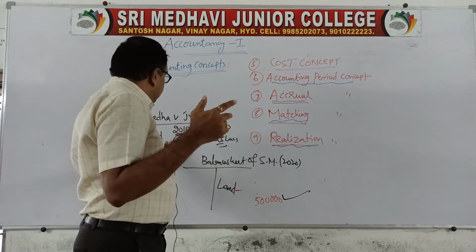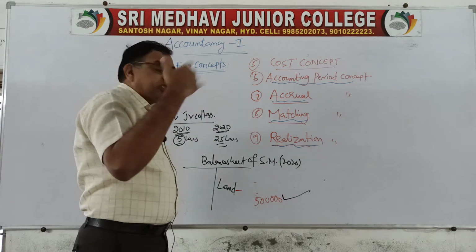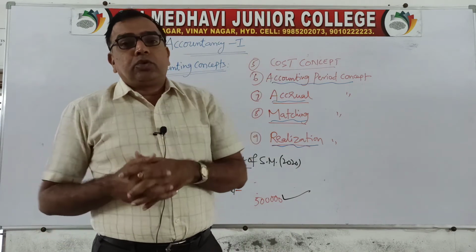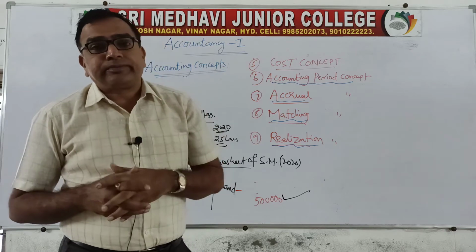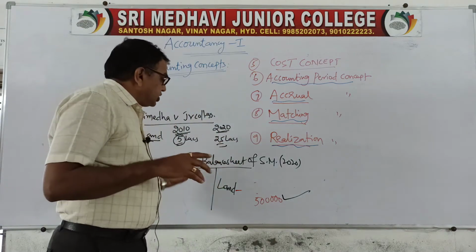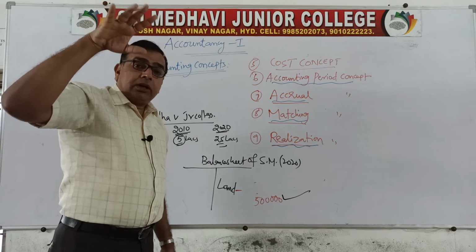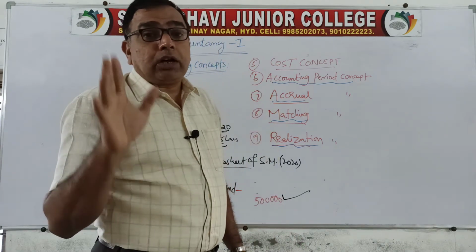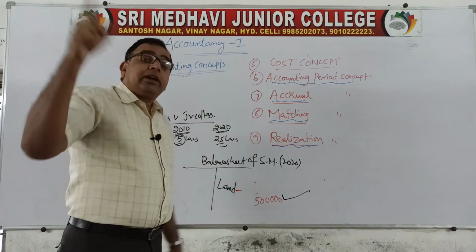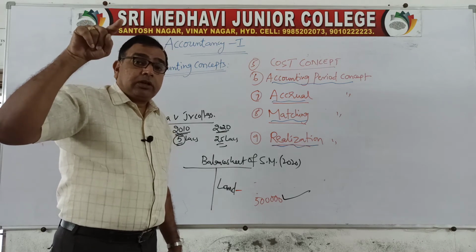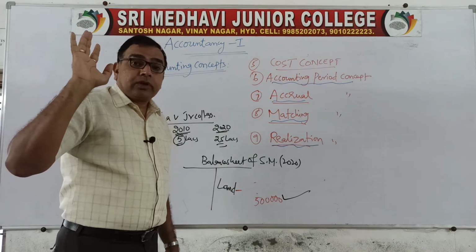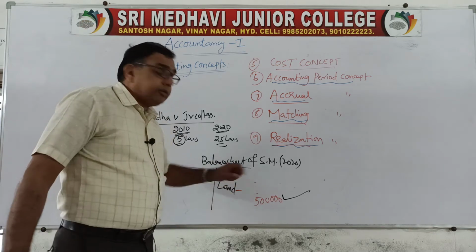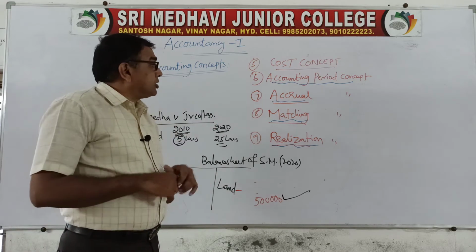Suppose if this is not land but machinery, on machinery we can provide some depreciation. But if machinery value of 5 lakhs becomes 30,000, you don't write 30,000. You write 5 lakhs minus depreciation. So whenever an asset was purchased in the past, you don't consider the present market value. Always the assets are recorded in the balance sheet at their actual cost at which they were purchased. मार्केट में खरीदने के लिए जब कितने पैसे लगाए थे आप, वही पैसे रिकॉर्ड करना. That is what is called cost concept.